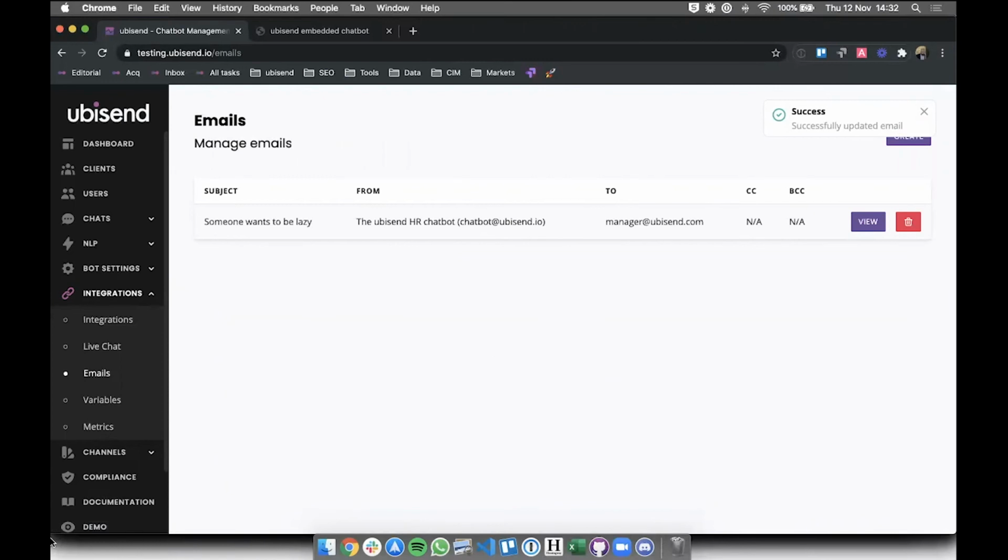This chatbot basically is going to get information from the user, the start date and end date, and then send it all across to the user's manager as information, just sort of, Jacob wants to take this time off, is that okay? Does that make sense? Making sense to me.